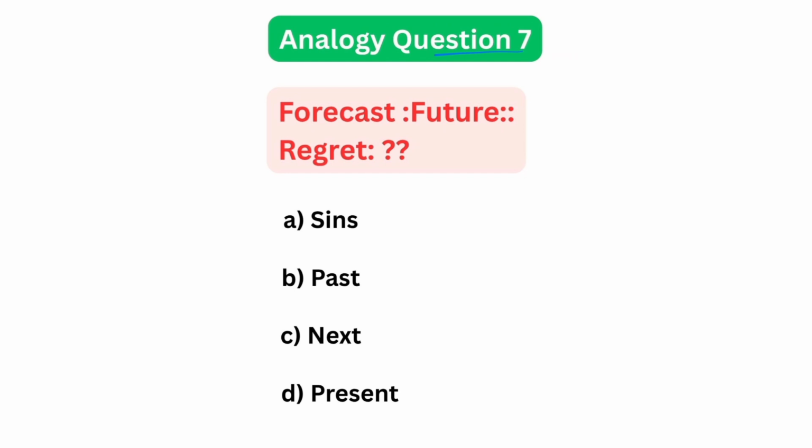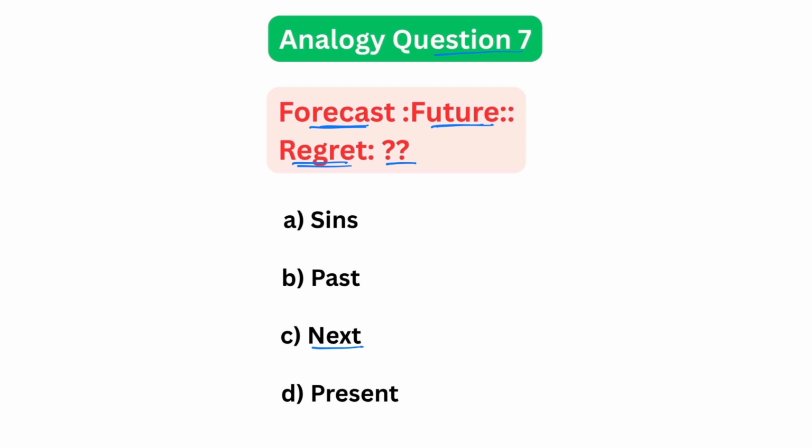Here is analogy question 7. Forecast is to future. Regret is to what? Options are since, past, next, present. Let's reason this step by step. When we forecast, we make predictions about what's going to happen. It's the future. When we regret, what are we thinking about?